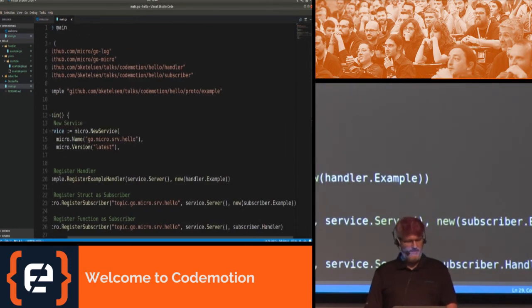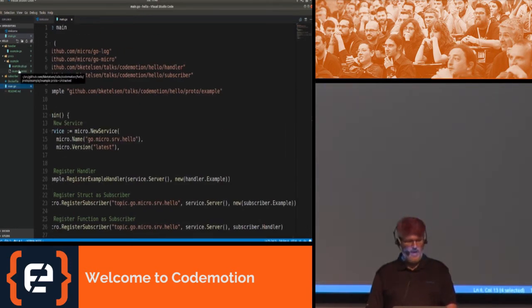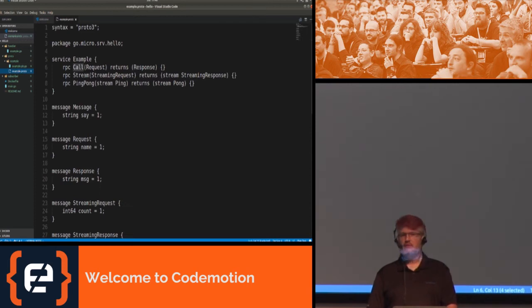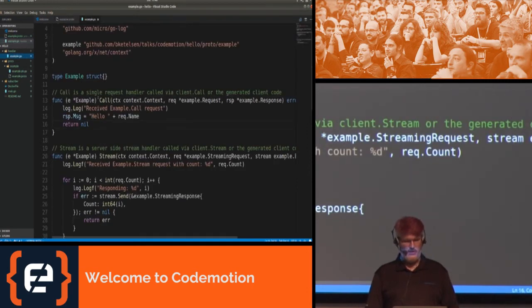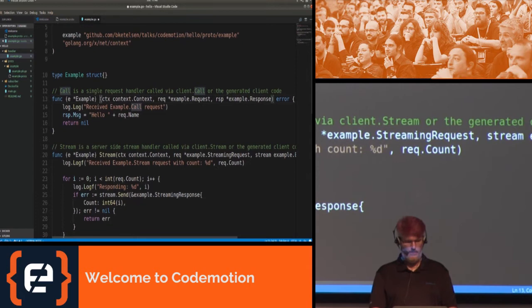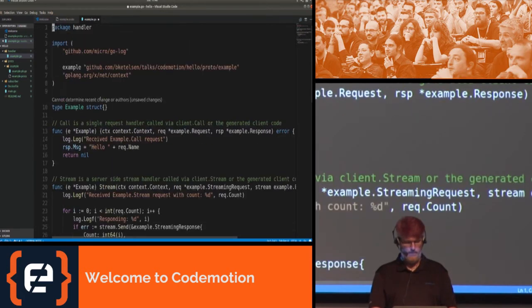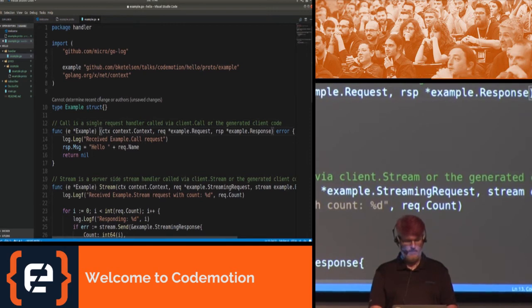In order to modify this, we have to change the protocol buffer file. So if we don't want our method to be called Call anymore, what if we wanted it to be called Greet? That's fine. We change the name of the method to Greet, and then we change the handler call to Greet. Oops. And recompile, and we're ready to go.